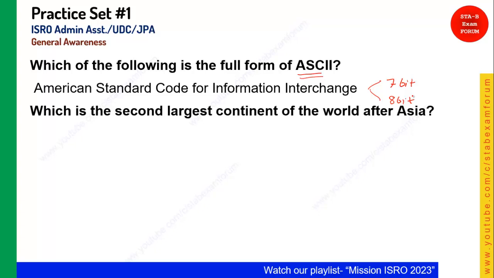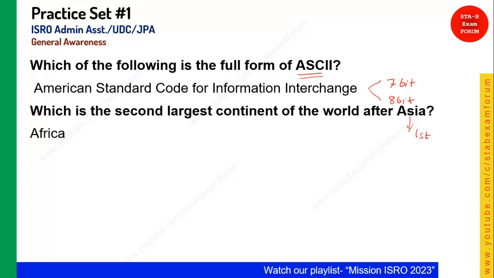Which of the following is the second largest continent in the world after Asia? As you know, Asia is the largest continent, so it is the first. The second one is, remember student, Africa.